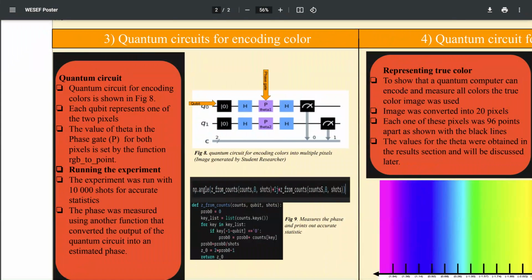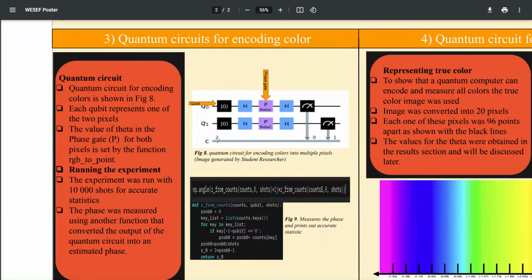Step 3. The quantum circuit for encoding color. The quantum circuit for encoding color is shown in figure 8. Each qubit represents one of the 2 pixels, and the value of theta in the phase gate P for both pixels is set by the function RGB2point.